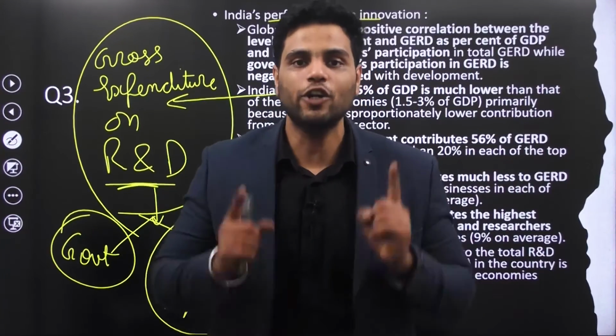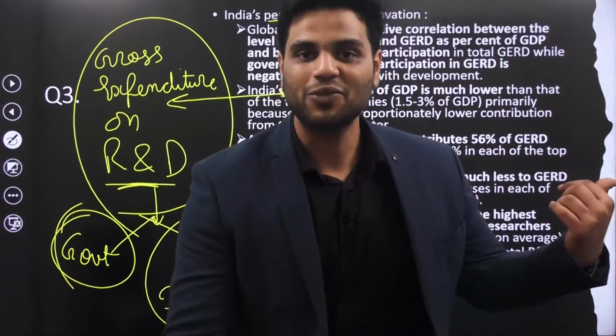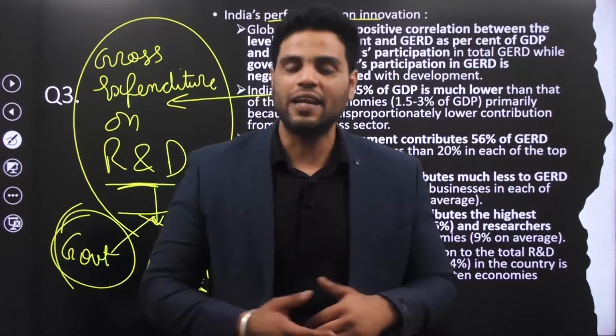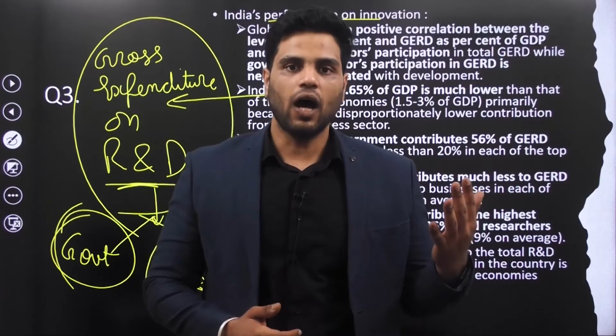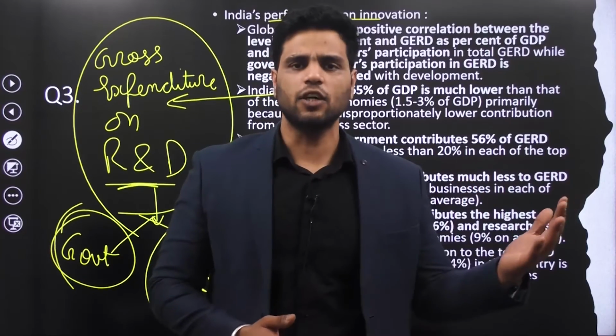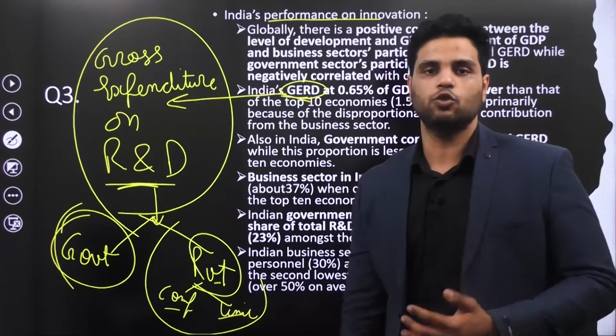In India, the majority of investment on R&D is done by government. Now, as we have discussed in the first question, government is pretty inefficient when it comes to these things, right? Advanced economies are doing path-breaking research because most of that research is being done by private individuals.